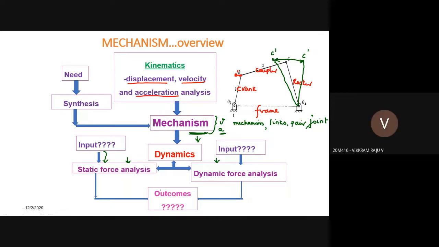Output, sir. What output? It is nothing but a design of mechanism. Okay, here the design is complete. Yes, sir. Don't think that synthesis is another name for design only. Don't think that once the synthesis is done, the design is complete.